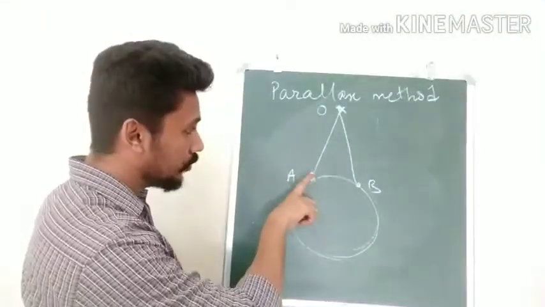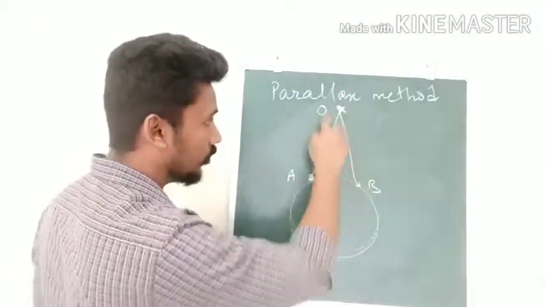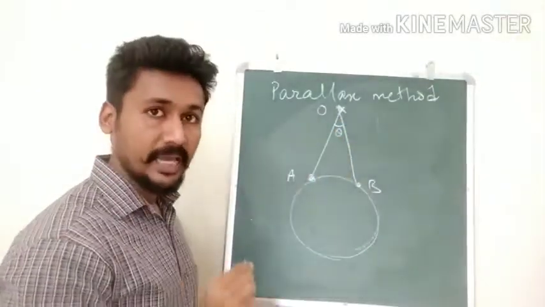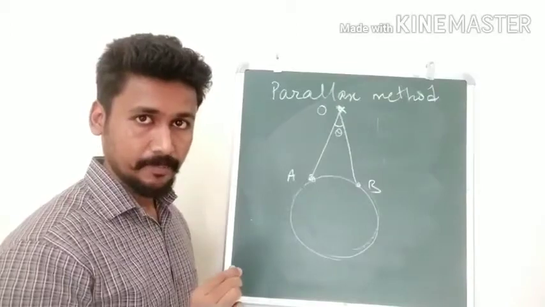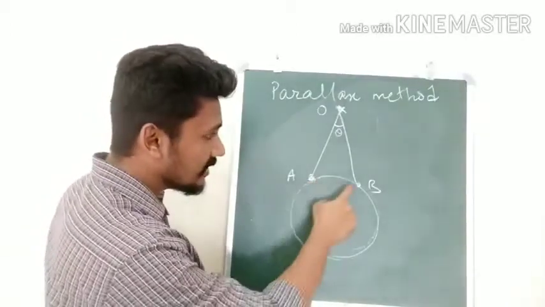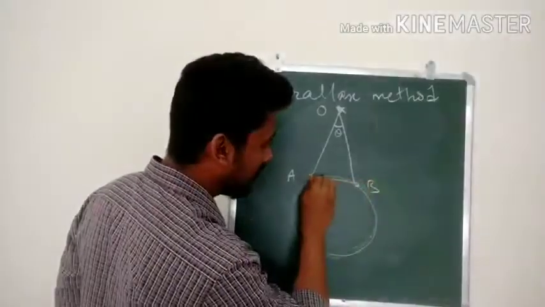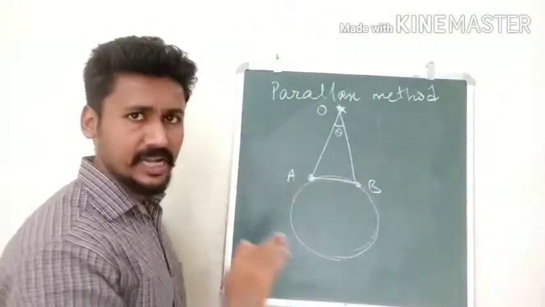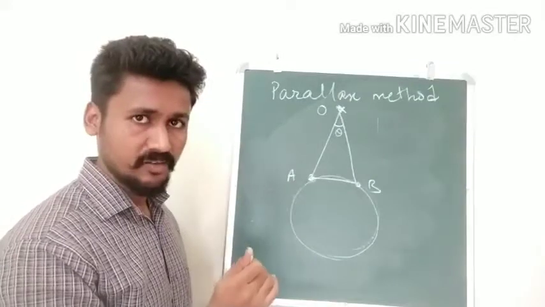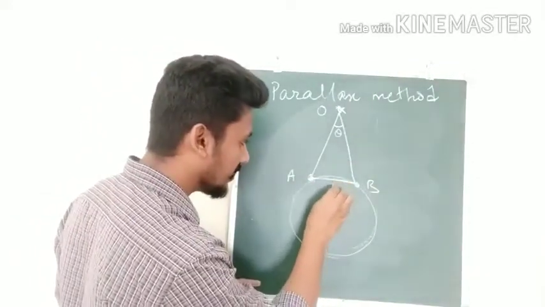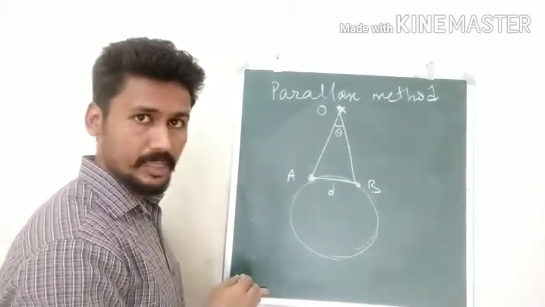We will see that both these rays OA and BO are making some angle theta. This is called the angle of parallax, or parallax angle. Correct? The distance AB, because it is on the Earth, we are actually able to measure, and we will assume that AB is a straight line. We will not imagine it as a curve. So we can imagine AB is a straight line, and let us say that distance is small d.